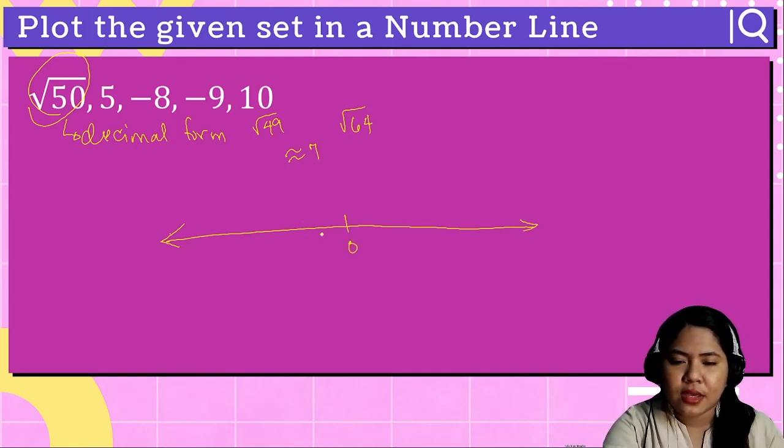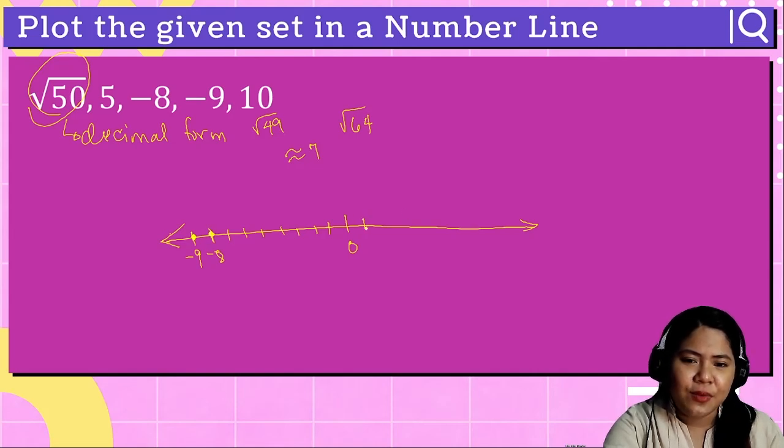We have 1, 2, 3, 4, 5, 6, 7, 8, 9. This is negative 8. This is negative 9. Then 1, 2, 3, 4, 5. We have here positive 5, 6, 7. Square root of 50 is more than 7, 8.